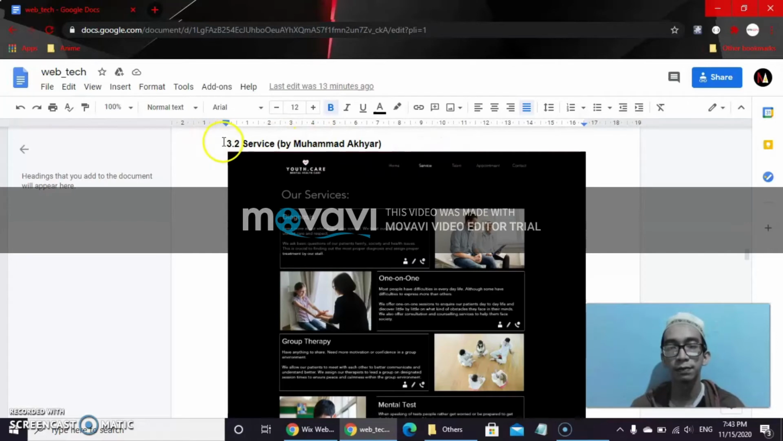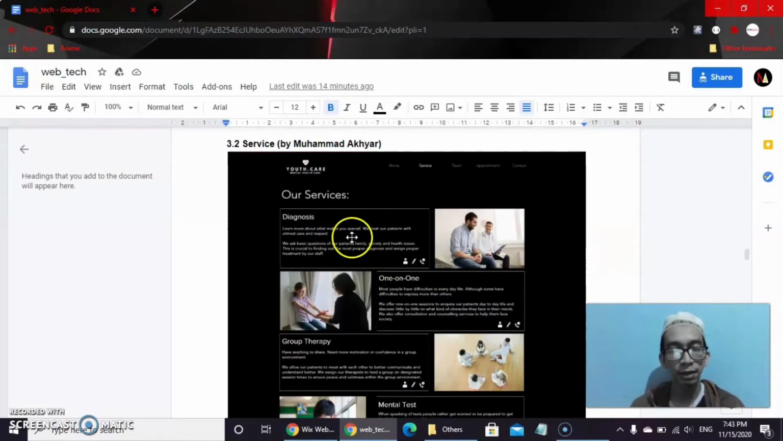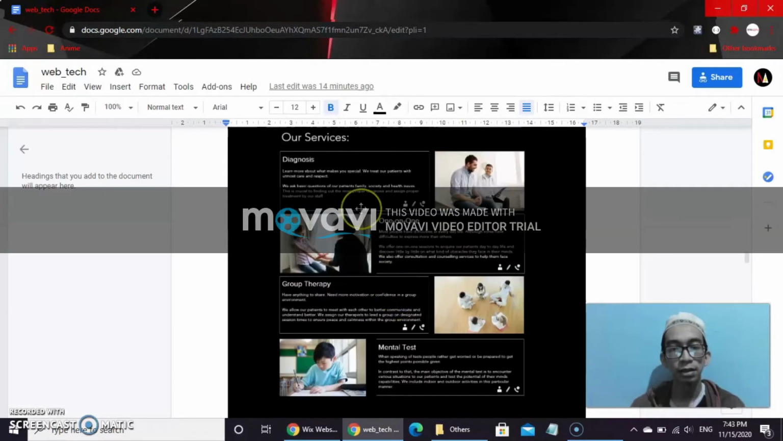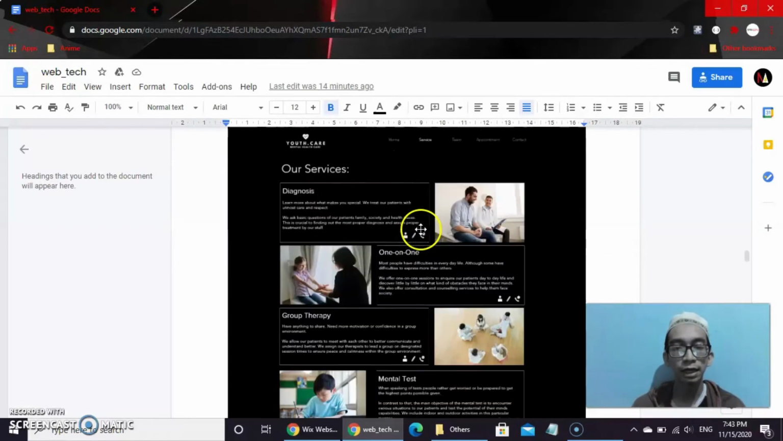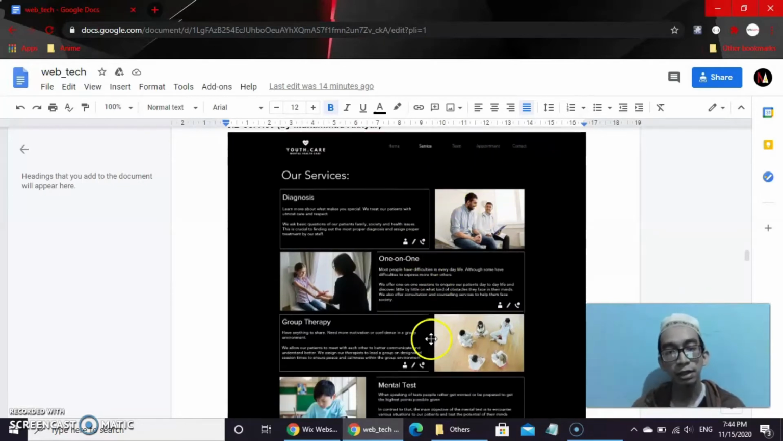Here I have created the service page mockup, which consists of 4 services that we offer. Our services are diagnosis, one-on-one sessions, group therapy, and mental tests. On each panel, we have a description of what each service offers, and there are buttons to connect to the team page, appointment page, and the contact page.